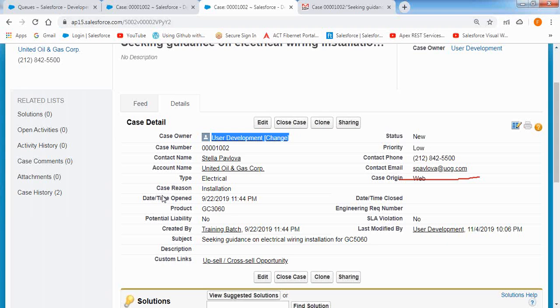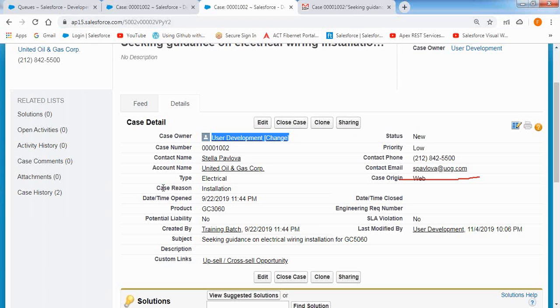Okay. So this is the internal concept of queues. Whenever I create a queue, the queue members will receive one enhanced list view option for that object by default. As soon as I place the record inside the queue, all the queue members will receive one email notification automatically. Based on that email notification, they can go to the respective object and select that queue name, and it will populate the records which are waiting inside the queue.